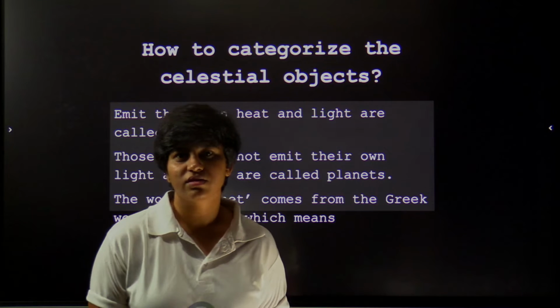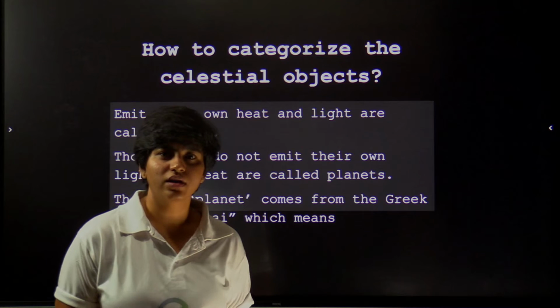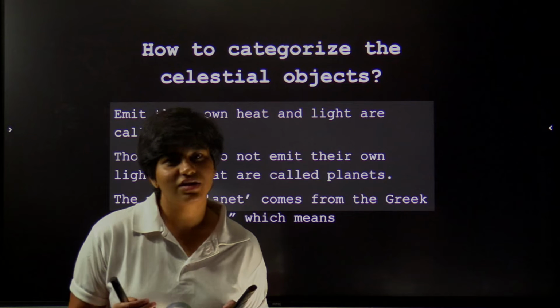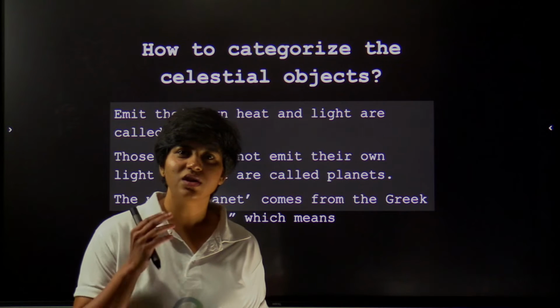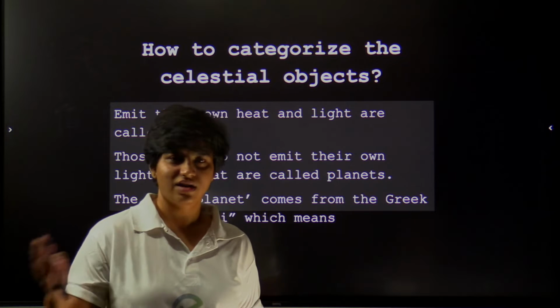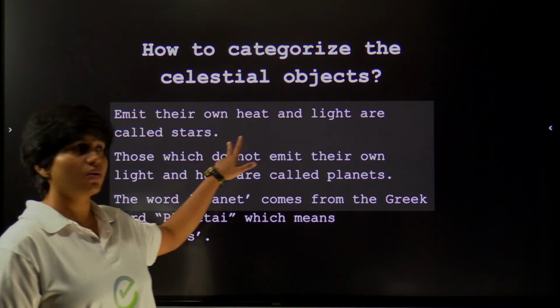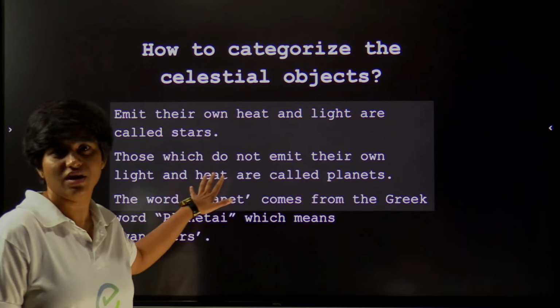On what basis is it categorized? It is the ability of the body to emit its own light or not. Based on this criterion, we have categorized these celestial bodies into stars, planets, and satellites. Those which emit their own heat and light are called stars, and the sun is one of the stars.